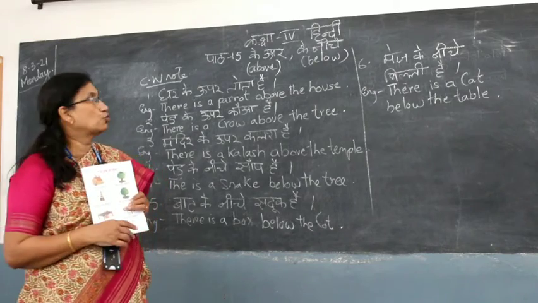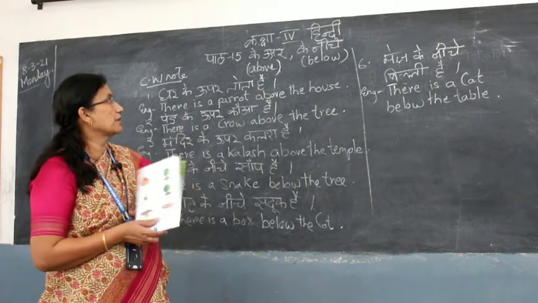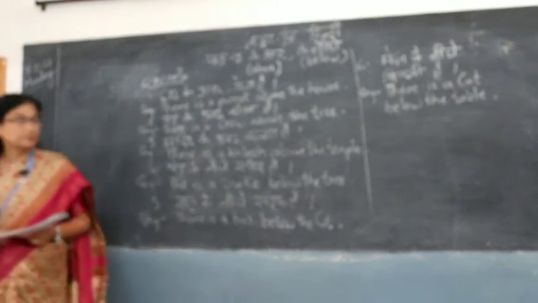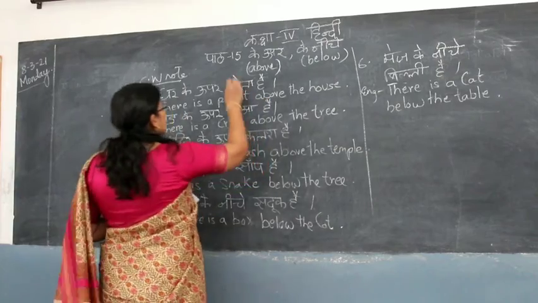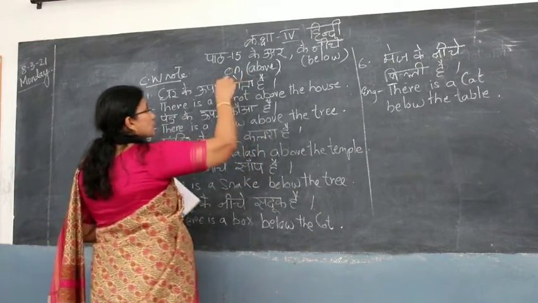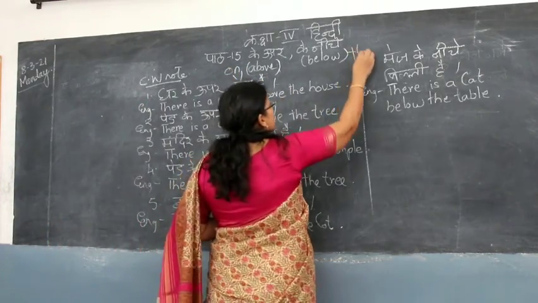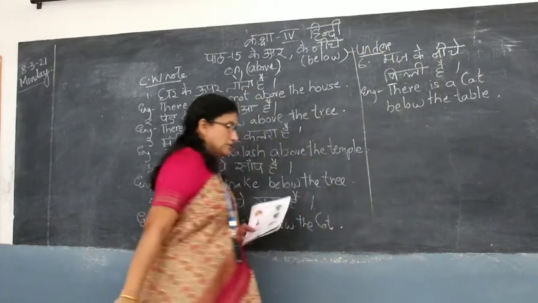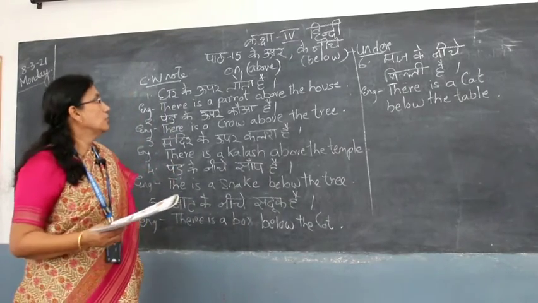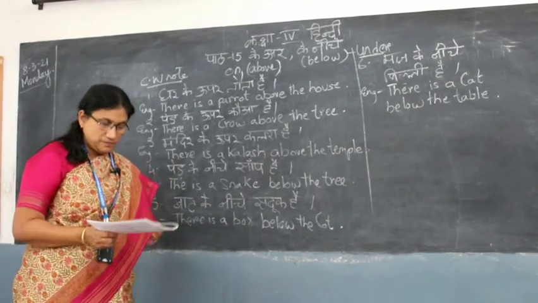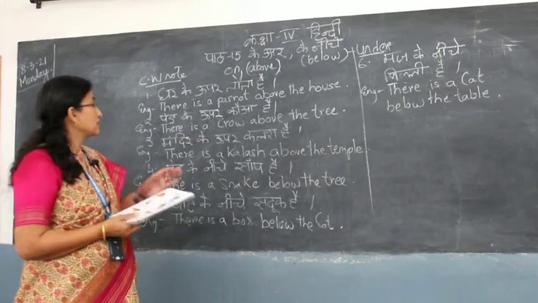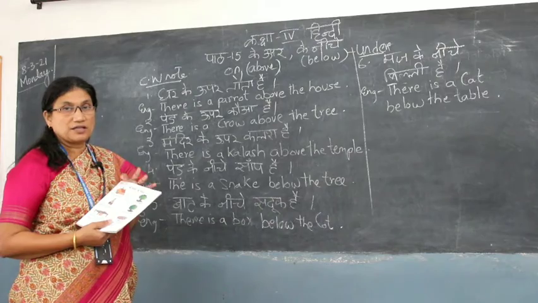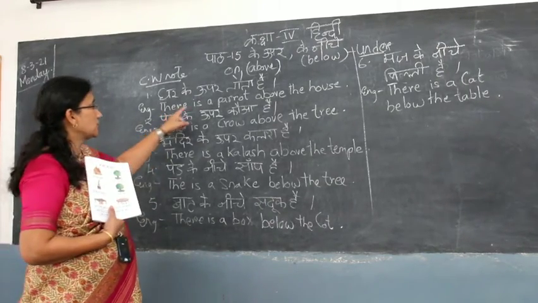So you can write two English translations for के नीचे and के ऊपर. Over here, for above you can write even another word in English, on, and below you can also write under. Okay children, under. So above, below, on or under. Once again, you have to write this in your classwork. You have to write the Hindi sentence and translate it into English.